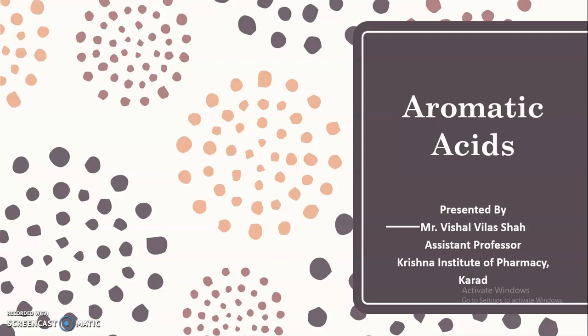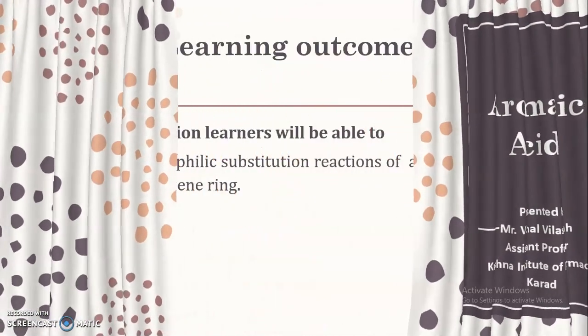We have also seen why the carboxylic acid functional group acts as a meta director and is deactivating. So let's discuss the different electrophilic substitution reactions given by these aromatic acids. Let's begin with today's session.